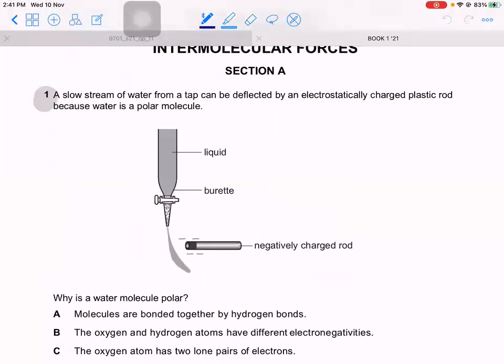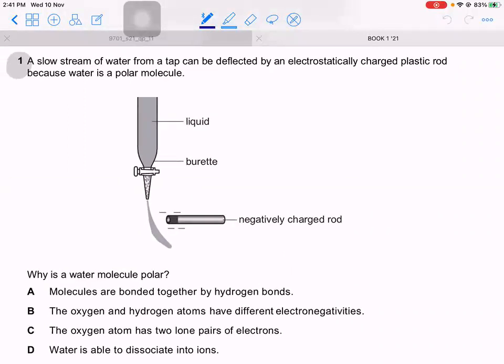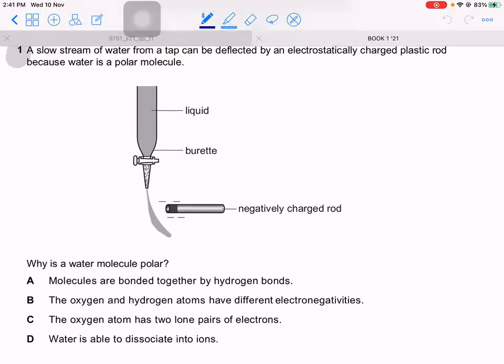Question number 1. A slow stream of water from a tap can be deflected by an electrostatically charged plastic rod. Why is the water molecule polar? So they are saying, why is this polar? Polar means you must have a partial positive and a partial negative end. And why do we have a partial positive and a partial negative end to begin with? That is because oxygen has a higher electronegativity and hydrogen is less. So there's a difference in their electronegativity. This is why it is polar.